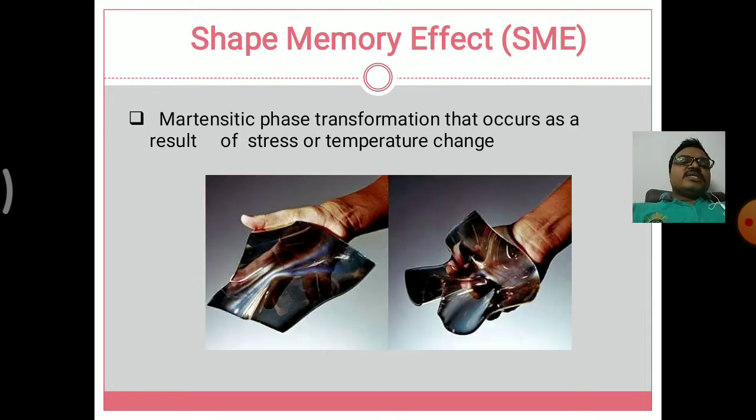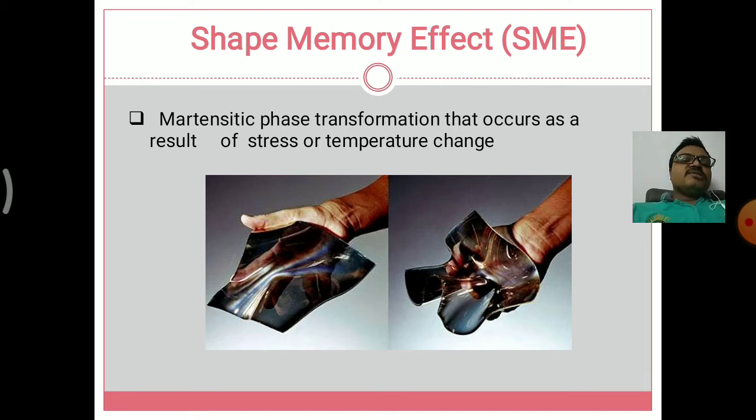And next one is the second one, shape memory effect. In this shape memory effect, martensitic phase transformation occurs as a result of stress or temperature change. In the left side picture, a sheet type metal is taken in human hands, and we get some stress on it, or a temperature change is observed on it. So the transformation takes place in the material. This type of effect is known as the shape memory effect.